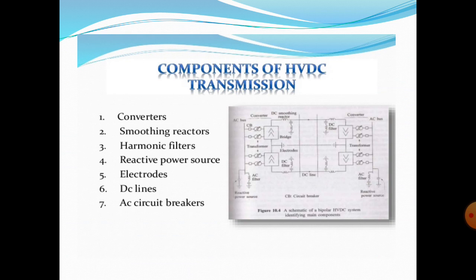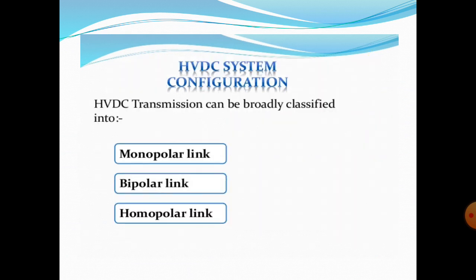Next topic is harmonic filters. In this equipment we use filters to limit the amplitude of harmonics entering the AC network and the DC lines. Next are reactive power sources, electrodes, DC lines and AC circuit breakers. These are the basic components of HVDC transmission systems. Next, HVDC transmission can be broadly classified into three types. First is the monopolar link, second is the bipolar link, and third is the homopolar link.